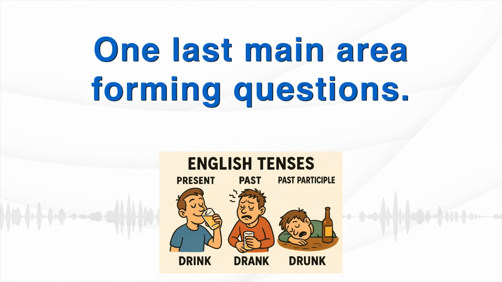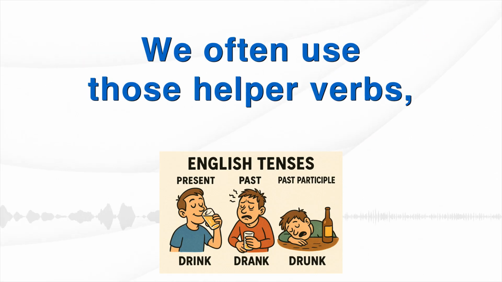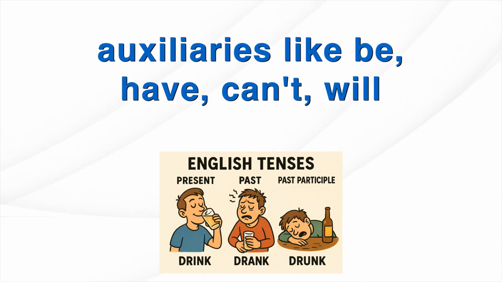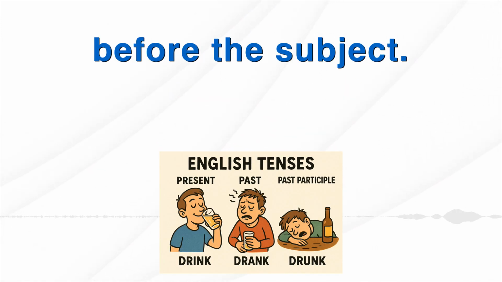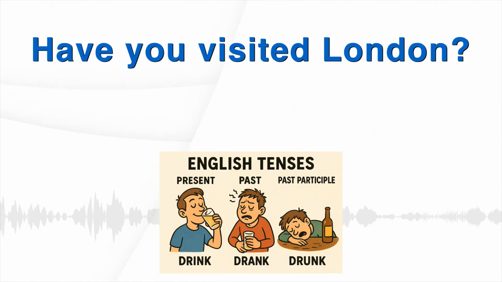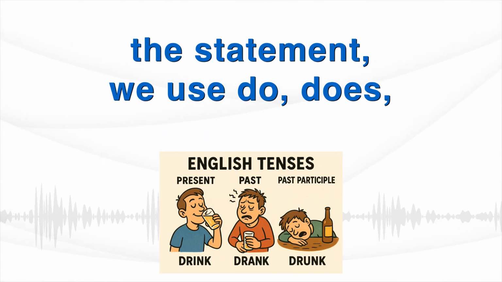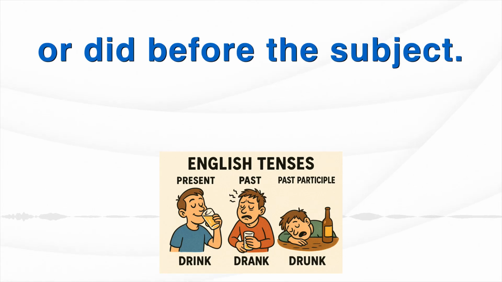One last main area: forming questions. Crucial for conversation. We often use those helper verbs, auxiliaries like be, have, can, will before the subject. Is anybody in the office? Is before anybody. Have you visited London? Have before you. If there's no auxiliary verb in the statement, we use do, does, or did before the subject.